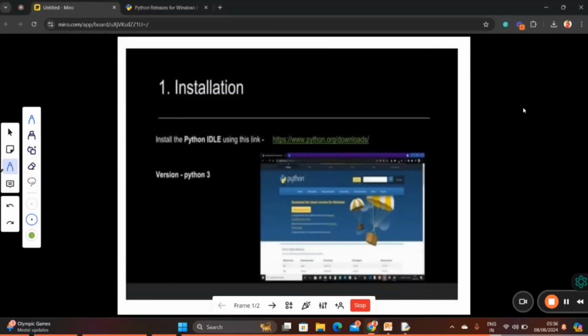Now we have installed Python, but we can't write code in it directly. Python is mainly used for development purposes, where we have a front end, back end, everything. Ideally, we can't write in the command prompt, so we need some software. We need some front end, back end connectivity code.